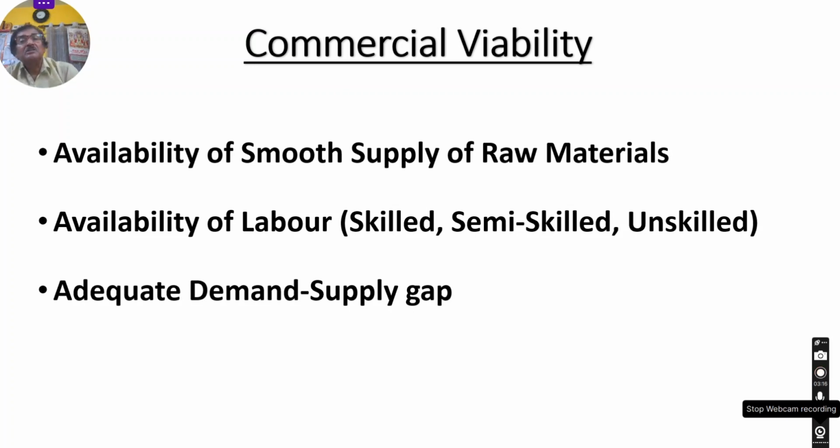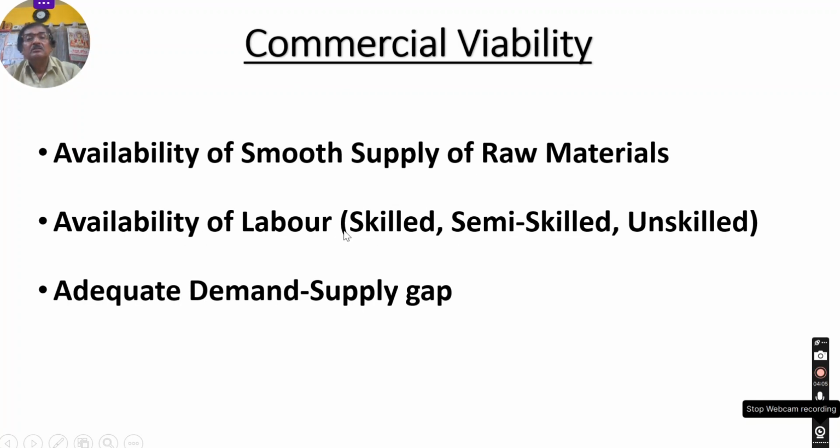What things do we mention in this chapter? This is the first chapter. The first point, you have to assure the availability of a smooth supply of raw materials. That means there is no problem or hindrance in getting adequate raw materials for the production of your unit. Because the financer will provide you the long-term loan, they always like to assure that the proposed unit will not face any problem. The first point is assurance of the smooth flow or availability of raw materials.